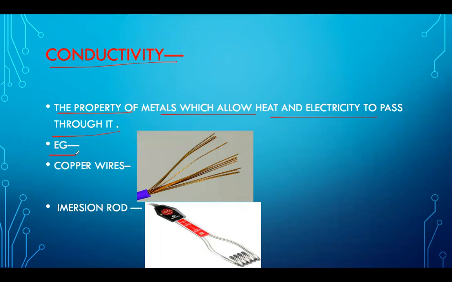Correct? So what are the examples? Copper wire. We have steel wire as well. Then we have immersion rods. You will be thinking, what are immersion rods? For example, we have heaters, but before, when there were no heaters, people used to use immersion rods so that they can heat the water.